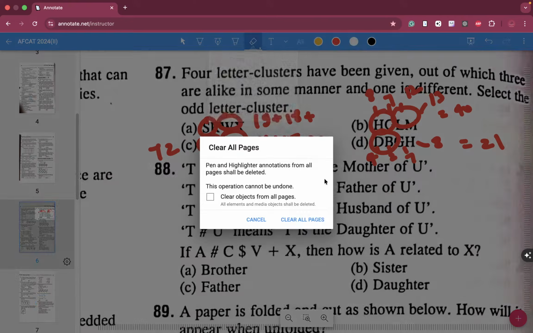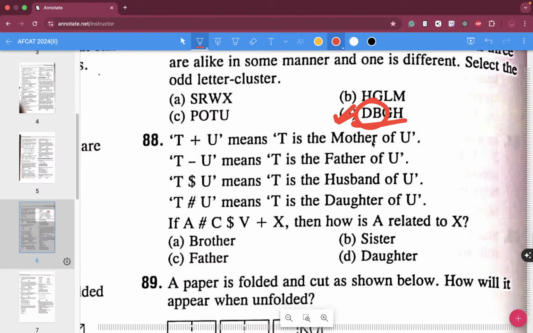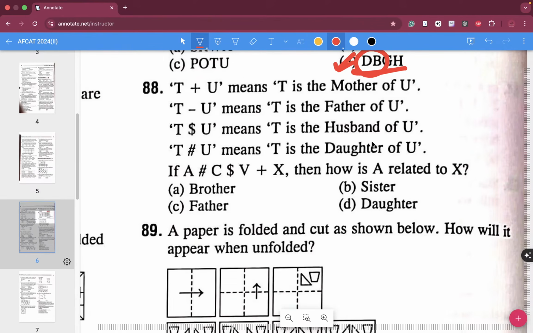So 87, D over here is the odd man out, folks, because the gap between D and B is not immediate, but rest all others they are all immediate.